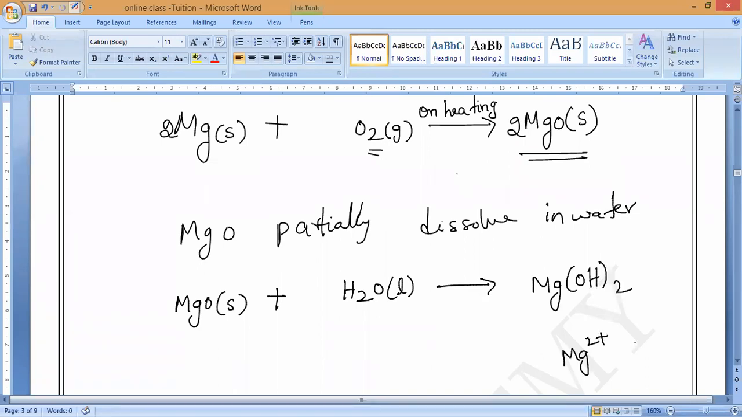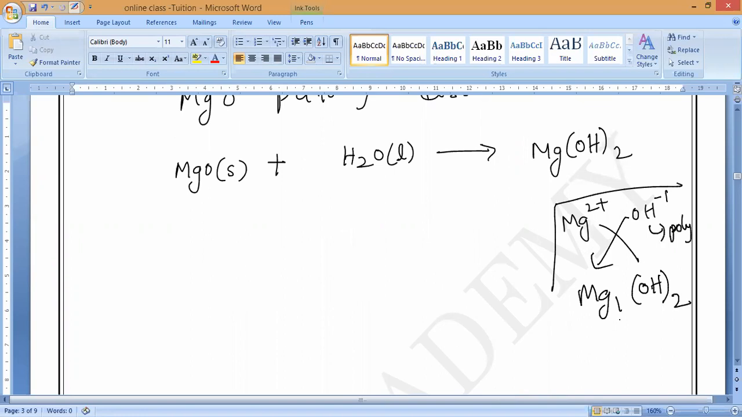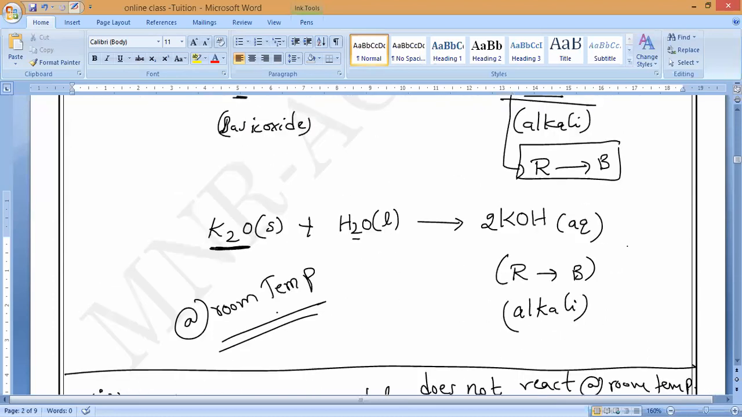Magnesium is 2 plus and hydroxide is minus 1. If anybody joined late or doesn't know, please learn this. Hydroxide is a polyatomic ion. So magnesium hydroxide. You may ask me, sir, why is sodium not coming? Sorry, potassium. Potassium is K plus 1, hydroxide is minus 1. So K1, OH1. 1 means the same thing, that is why KOH will come.